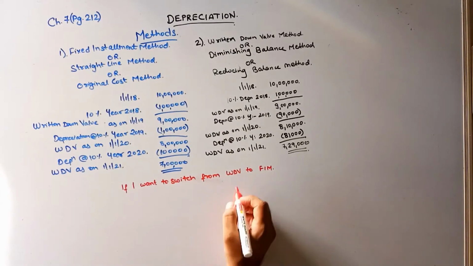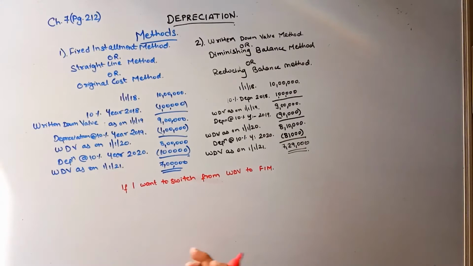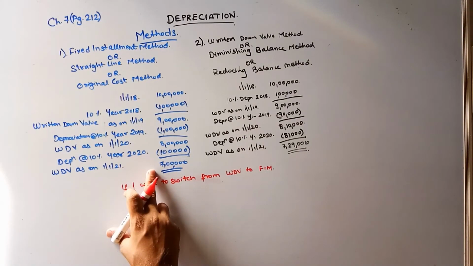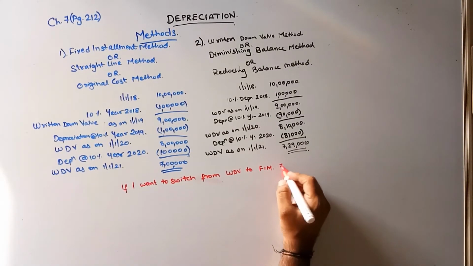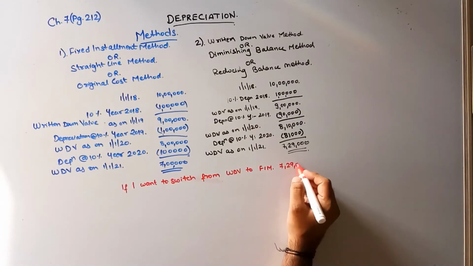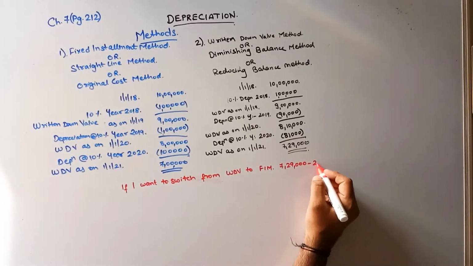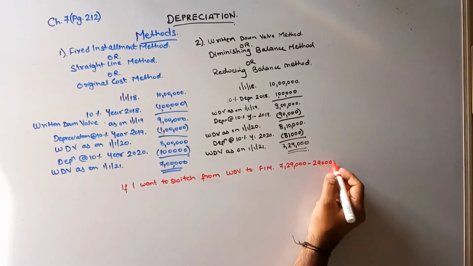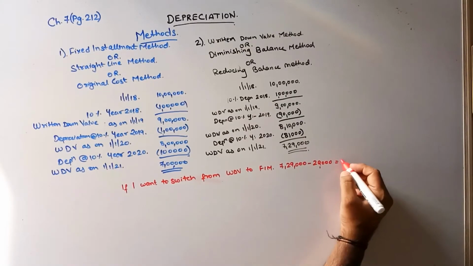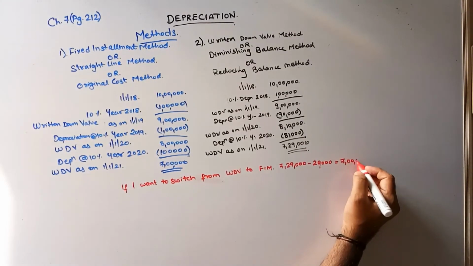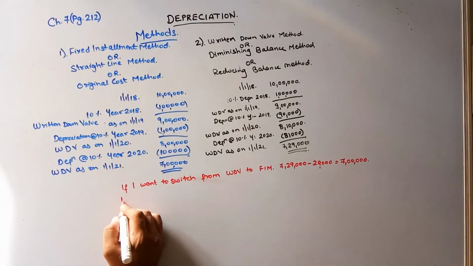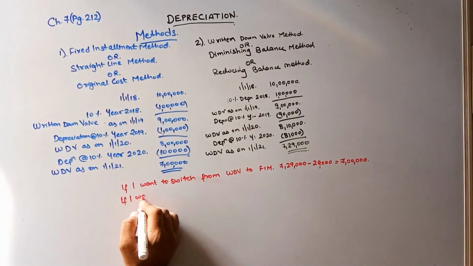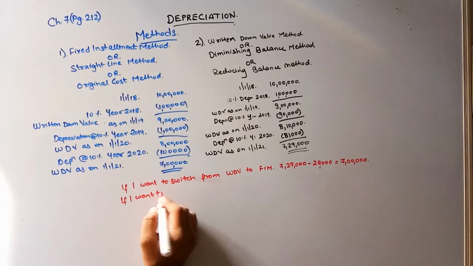So what will I do? See, balance over here was 7,29,000 and now the balance over here FIM is 7 lakhs. So I will have to reduce this 7,29,000 minus 29,000, which will give me 7 lakhs.